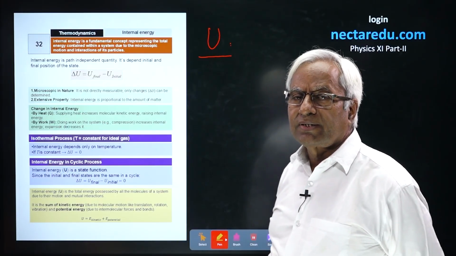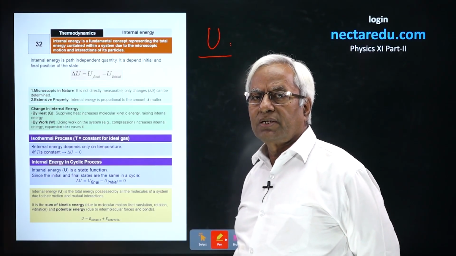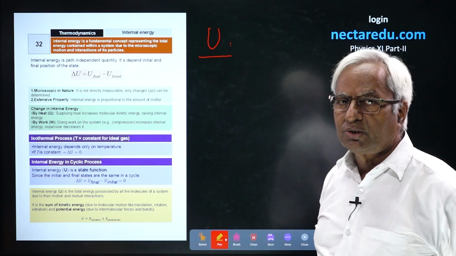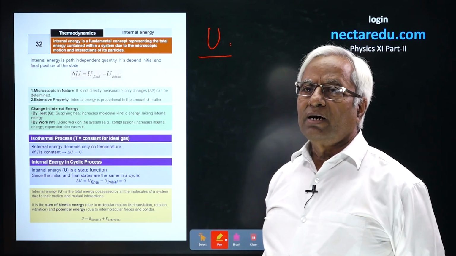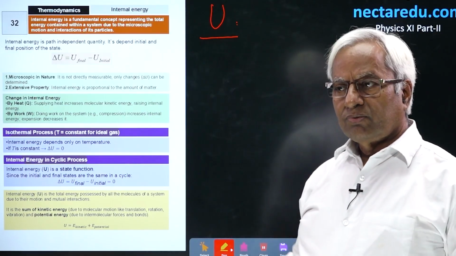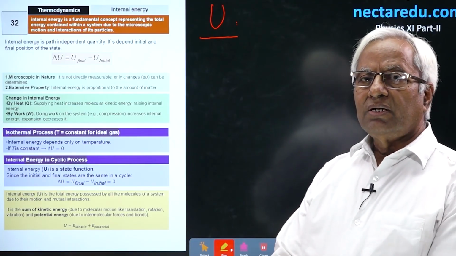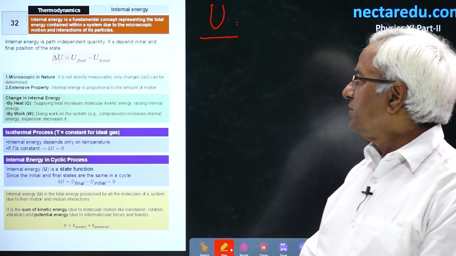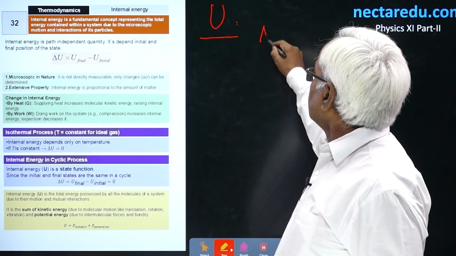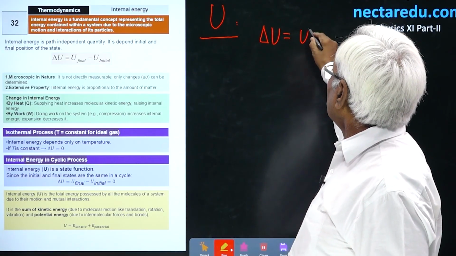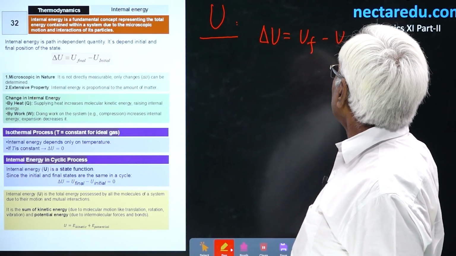It is said to be an extensive property of a substance because under the same conditions, if you increase the mass or bulk of the system, then internal energy is going to be greater. Change in internal energy, that is U final minus U initial.